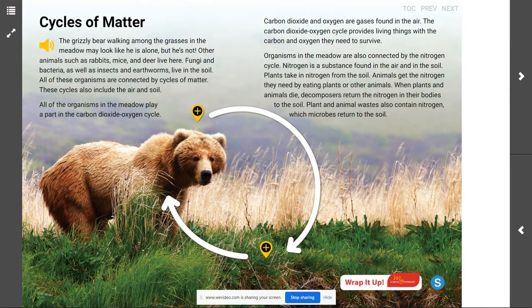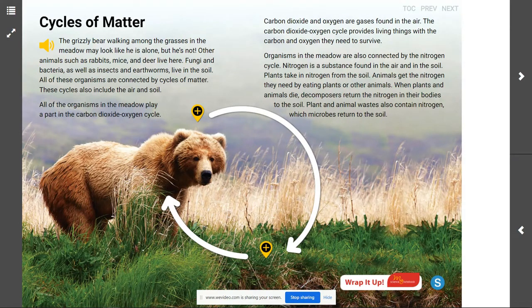Well, the grizzly bear walking among the grasses in the meadow may look like he is alone, but he is not. Other animals such as rabbits, mice, and deer live here. Fungi and bacteria, as well as insects and earthworms, live in the soil. All of these organisms are connected by cycles of matter. These cycles also include the air and soil.